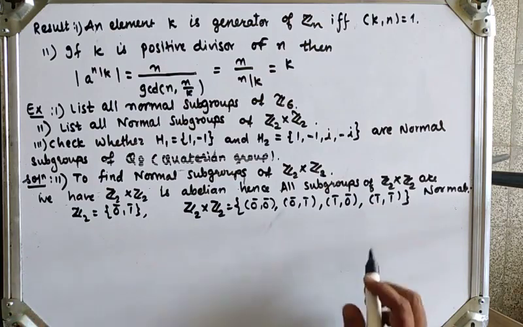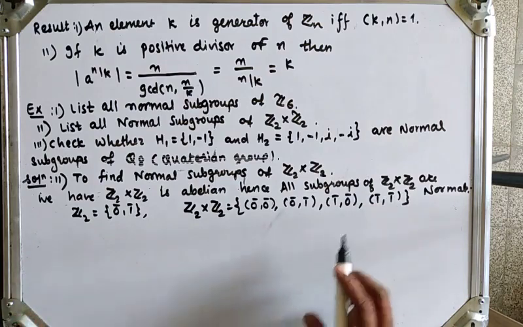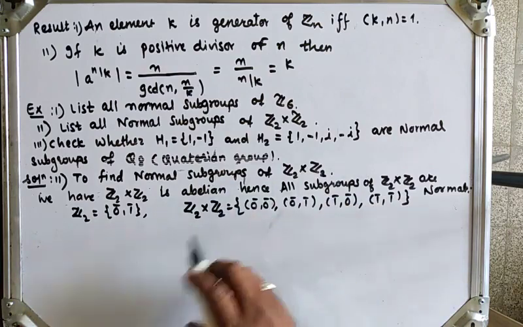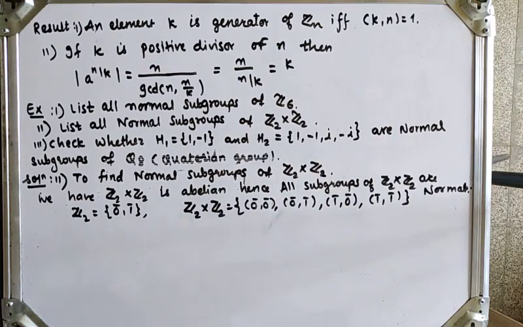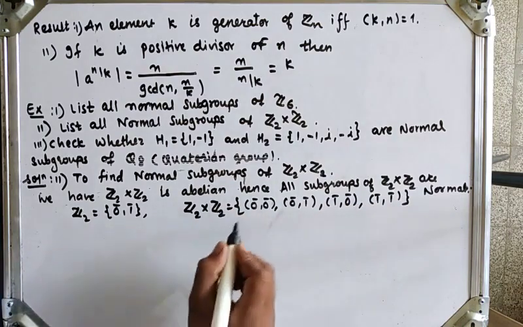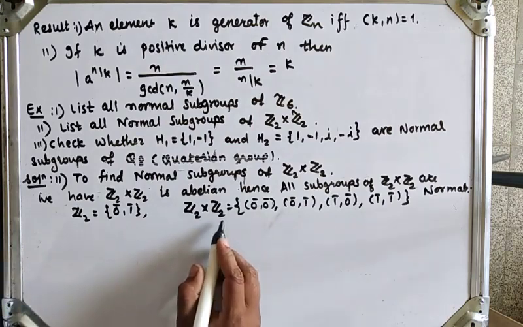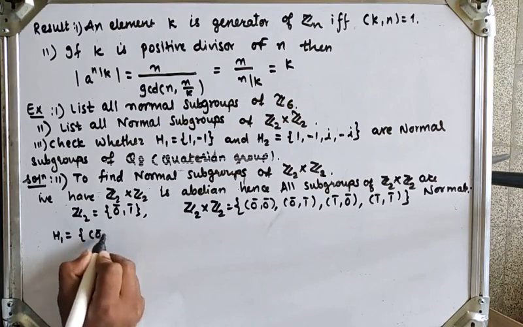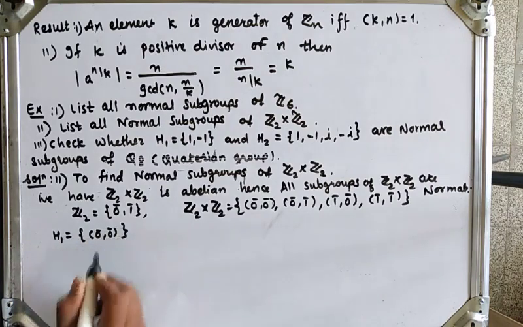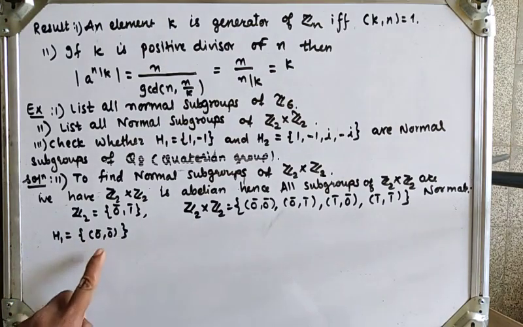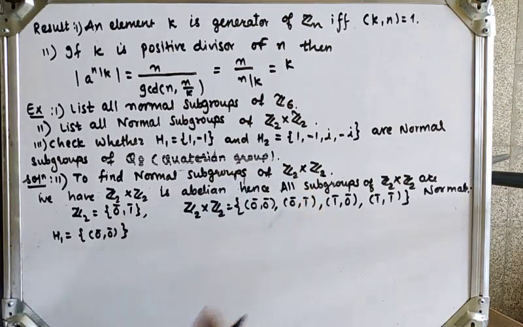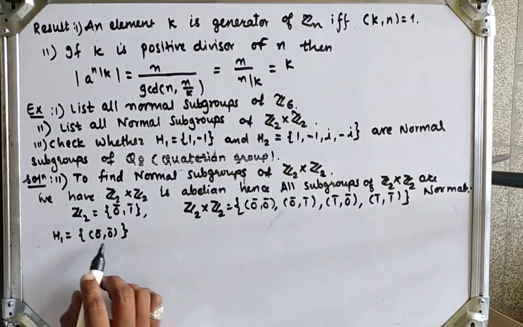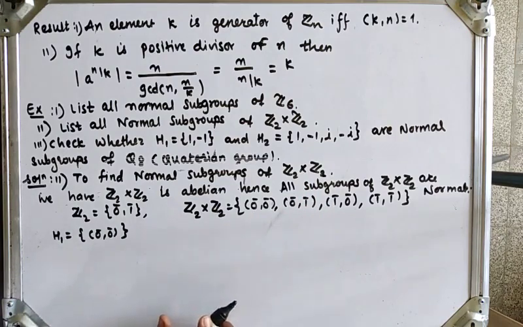So total there are 4 elements. Now we will take subgroups. We have to find all subgroups of Z2 cross Z2. If I take H1 equal to singleton 0 0, we know that singleton 0 0 is always a subgroup of the group Z2 cross Z2, so it itself forms a group.